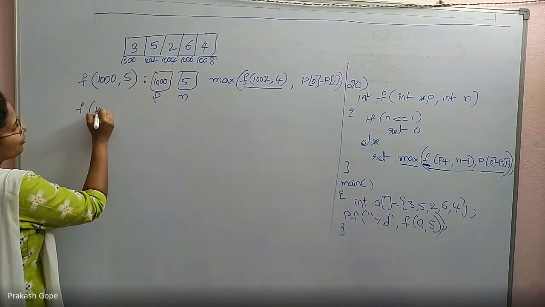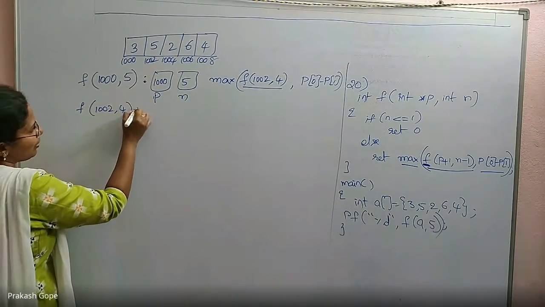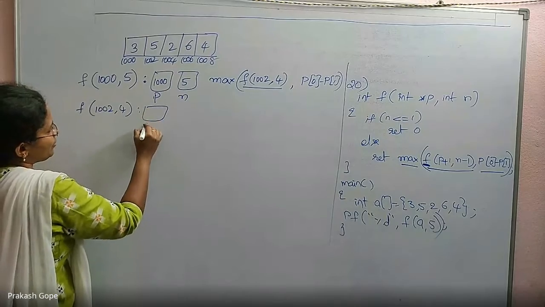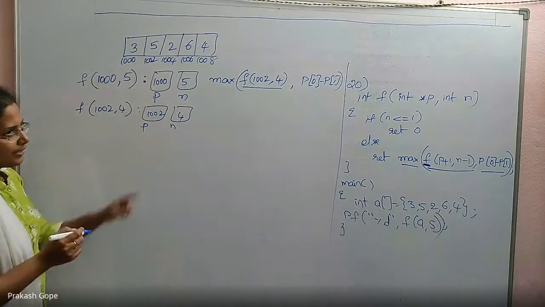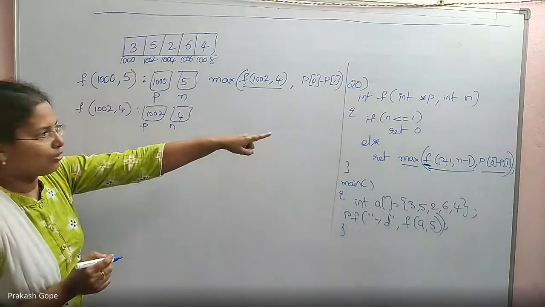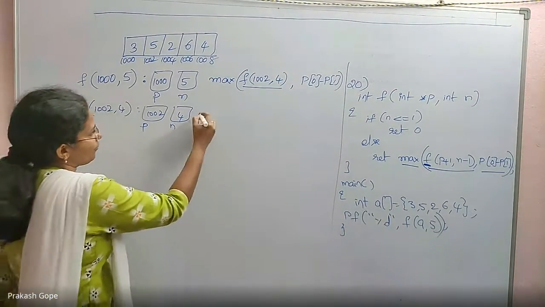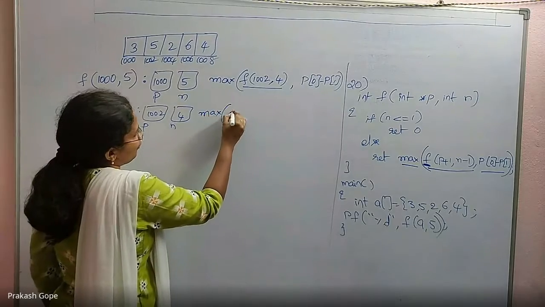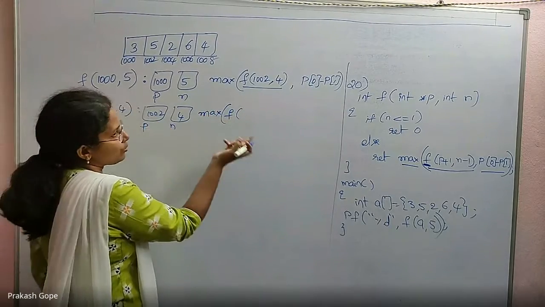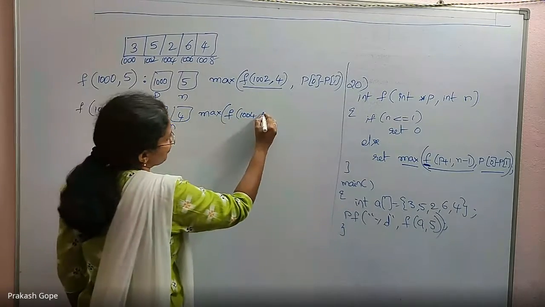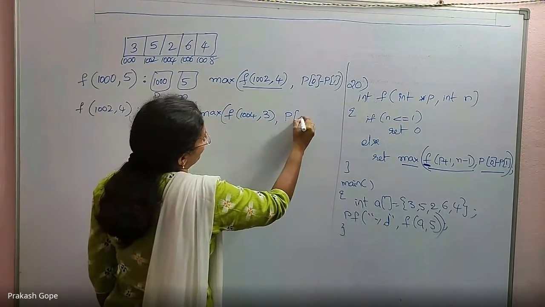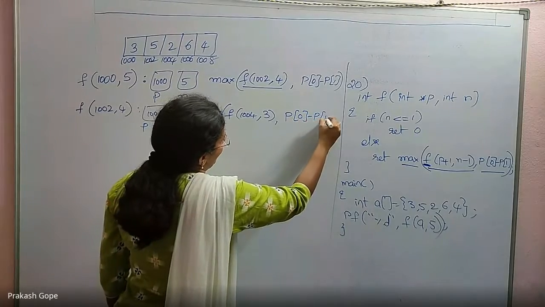So f of 1002 comma 4, a recursive call. p is copied with 1002, n with 4. If n is less than or equal to 1? No. So return max of f of p plus 1, 1002 plus 1 is 1004, n minus 1, 4 minus 1 is 3. p of 0 minus p of 1 will be evaluated later.